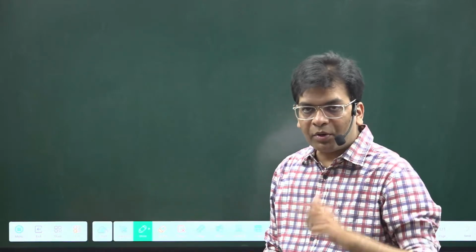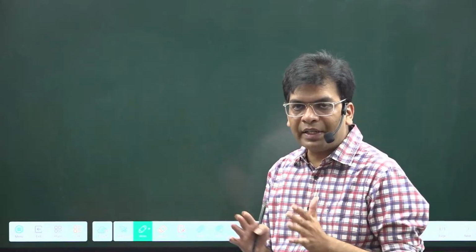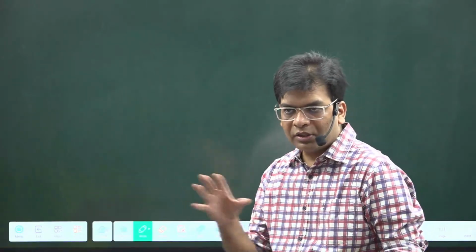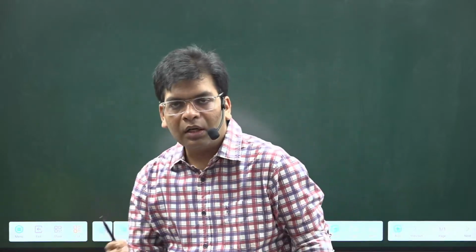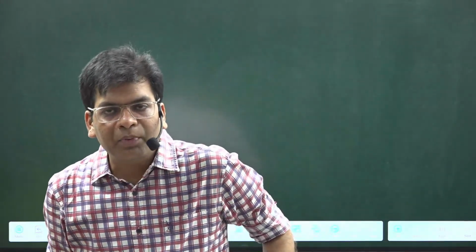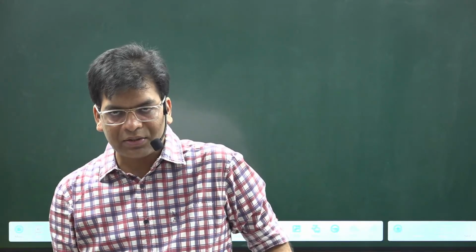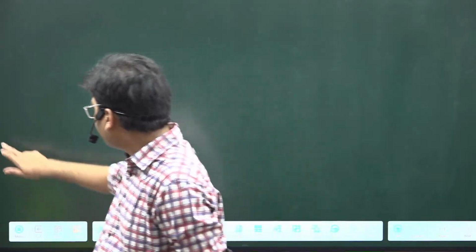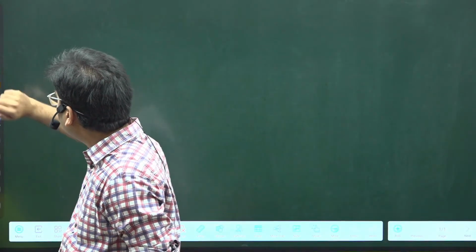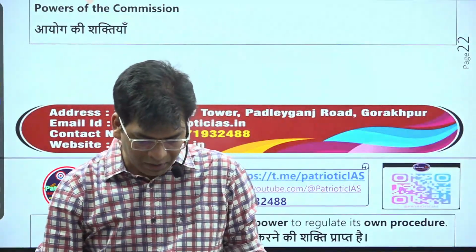the recognition of STs in 342. Article 340 talks about there being a commission every 10 years or at such duration, and they could inquire and prepare a report on the condition of OBCs. Okay, so please remember all these articles, they are very important. By repeated revision, you will be able to recall all these points, but you have to be very careful whenever you are going through these types of provisions.